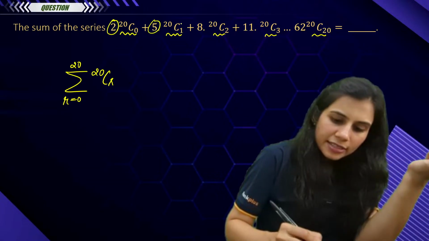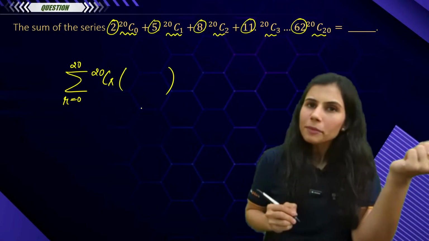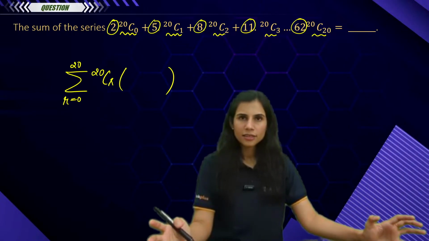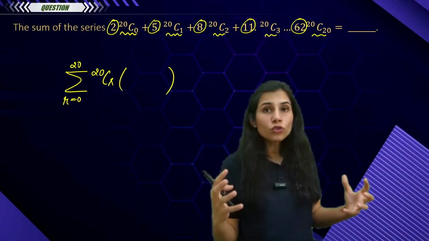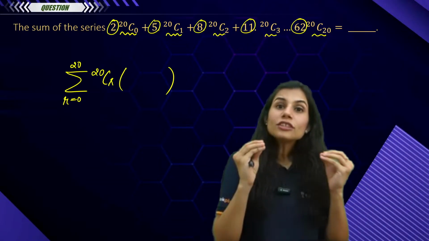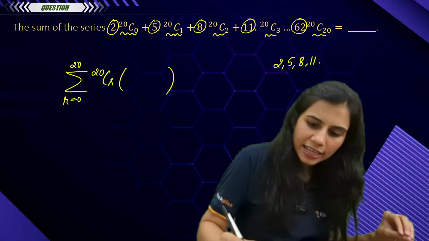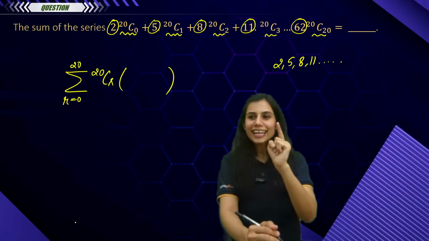There is a 2, there is a 5, there is an 8, there is an 11 and so on. So something has to be multiplied to this 20CR to give me a general term of this entire series. And what is that something sitting in the bracket which I still don't know? It's actually the general term corresponding to the sequence 2, 5, 8, 11 and so on. And guys, this is an AP.